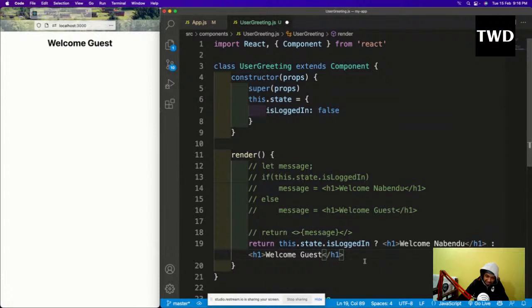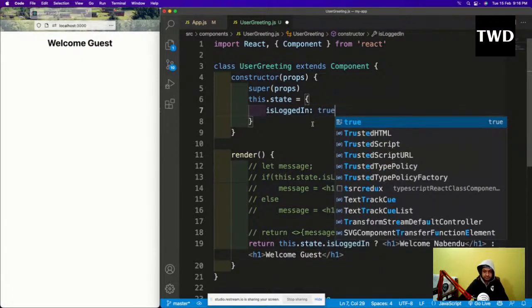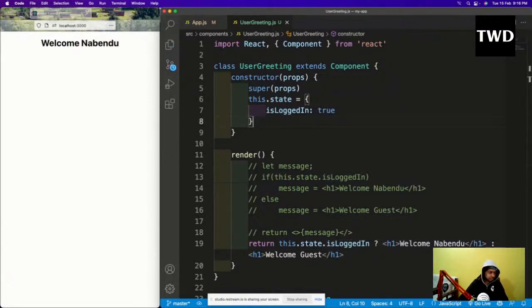So in this one line, I'm changing everything. That's why this is so powerful. This ternary operator is the replacement of the if else statement, which I've already told you earlier. So if I make it true and save it, see, welcome Nabendu is shown.